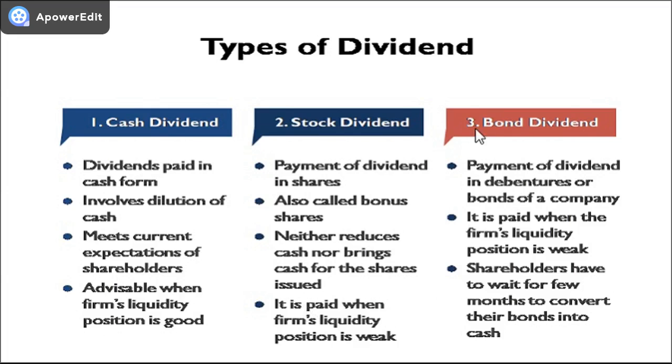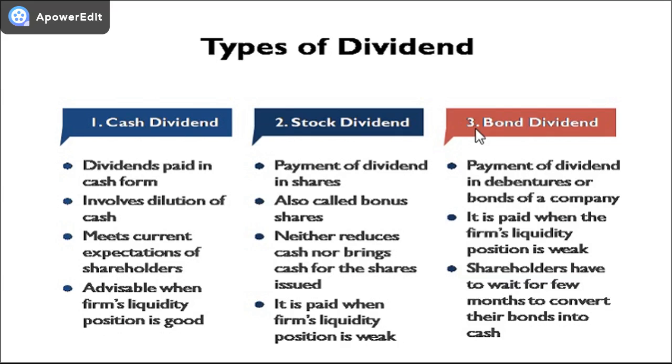Number three, bond dividend. When a company pays dividend in the form of debentures or bonds, it is called bond dividend. Companies pay bond dividend when its cash position is very weak and it does not want to lose control over the company by issuing equity shares.